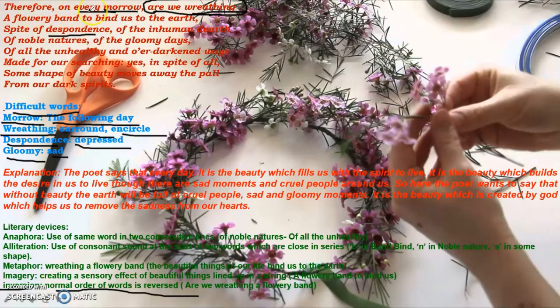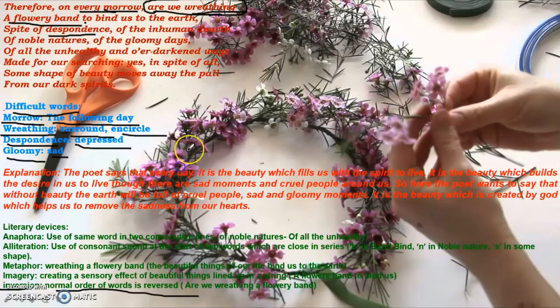So therefore on every new day, on every morning, we are surrounding ourselves, we are encircling ourselves, or one by one we are collecting in our mind all the beautiful things that appeal to us, and by collecting them we make a flowery band in our heart, in our mind, one by one to bind us to the earth.